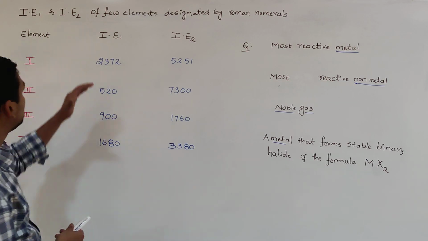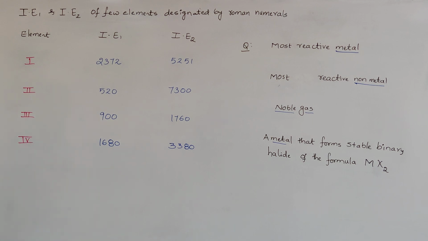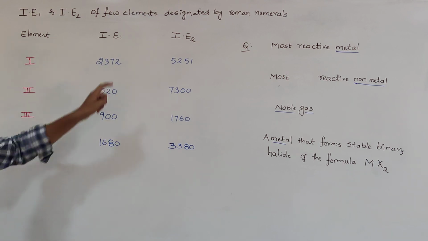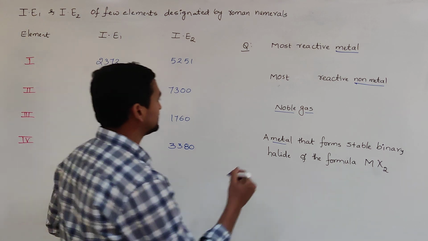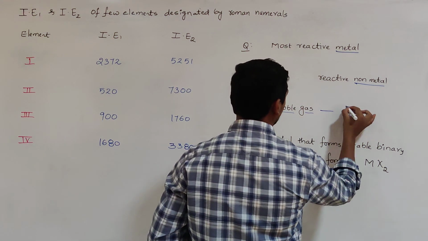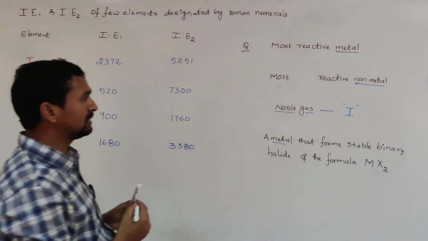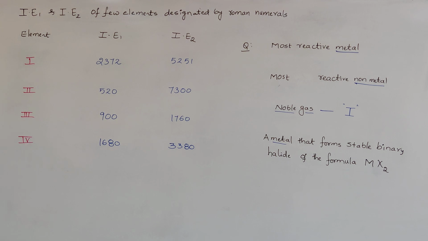So now go to the first ionization enthalpy values, where the value is very high among the first, second, third and fourth elements for the first element, that is 2372. That's why the noble gas is the first element. Then we need to distinguish metals and non-metals. Metal is always ready to lose the electron, therefore their first ionization enthalpy values are very low. Non-metals are not ready to lose the electron, so their first ionization enthalpy value is very high. The first one is ruled out.